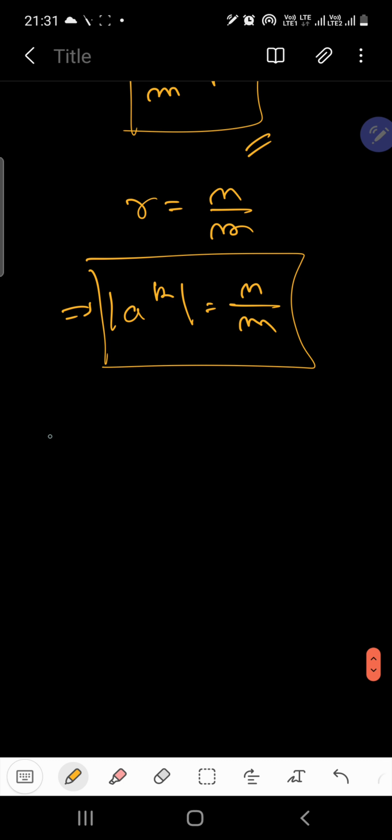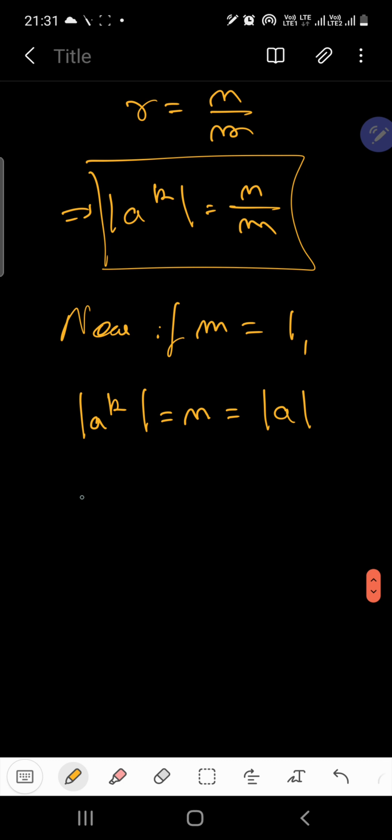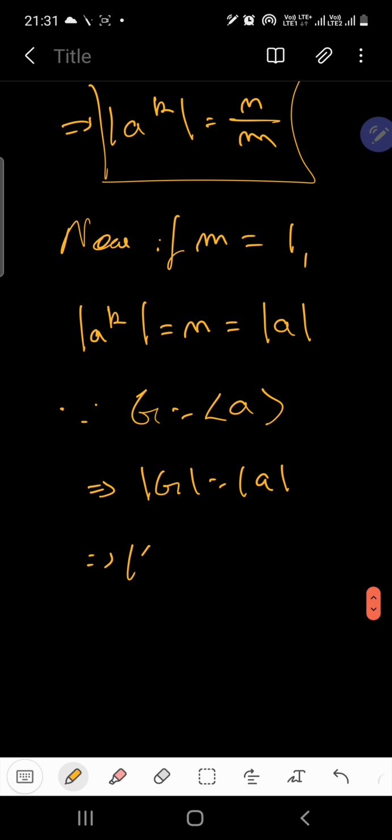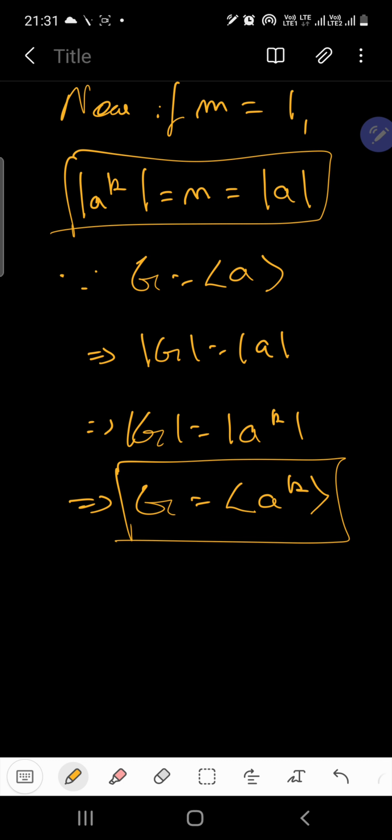Am I clear? Now if M is equal to 1, then the order of A to the power K is equal to N, which is also the order of A. Since G is generated by A, that implies the order of G is equal to the order of A. That further implies the order of G is equal to the order of A to the power K because of this condition, which further implies that G is also generated by A to the power K. Am I clear? Got it?